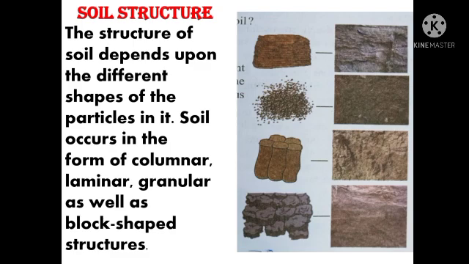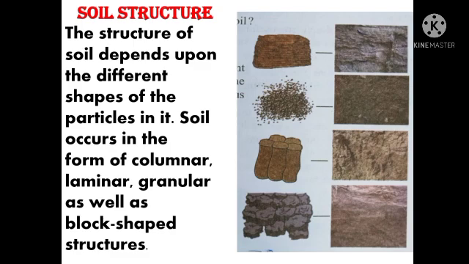So students, you can see in the picture, some soils occur in the shape of columns, so it is known as columnar. Next, laminar means alternating patterns of columns. You can see it in the third picture. Granular means fine grains.